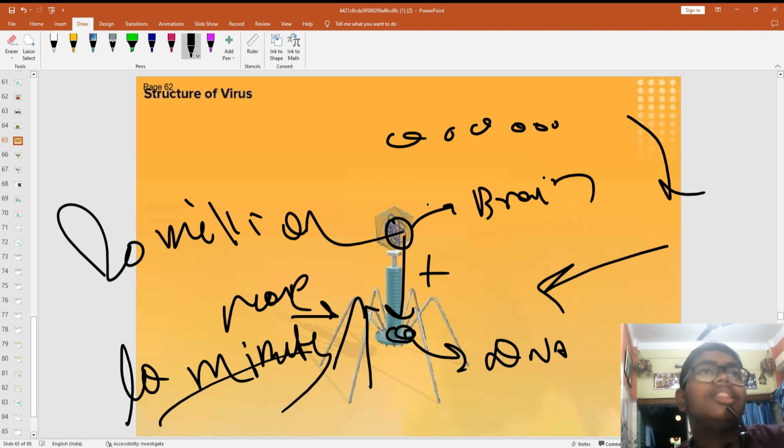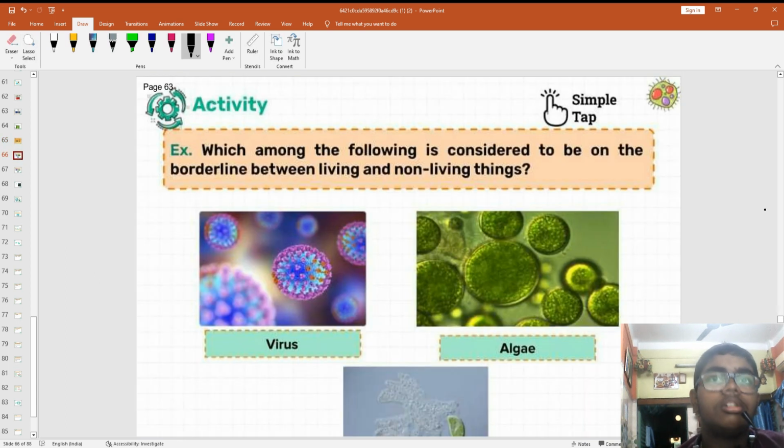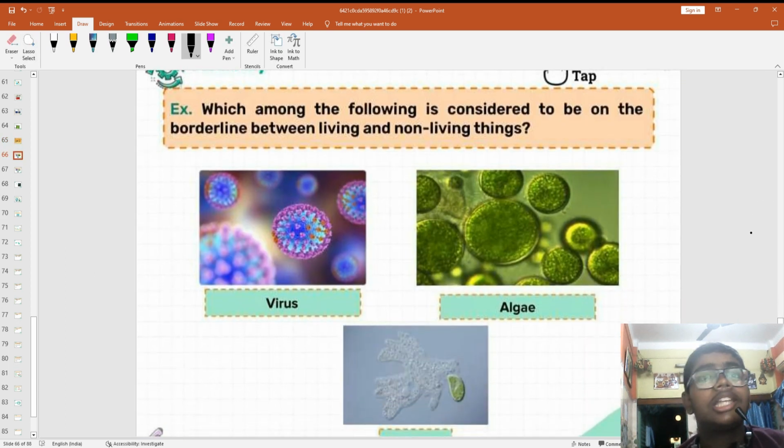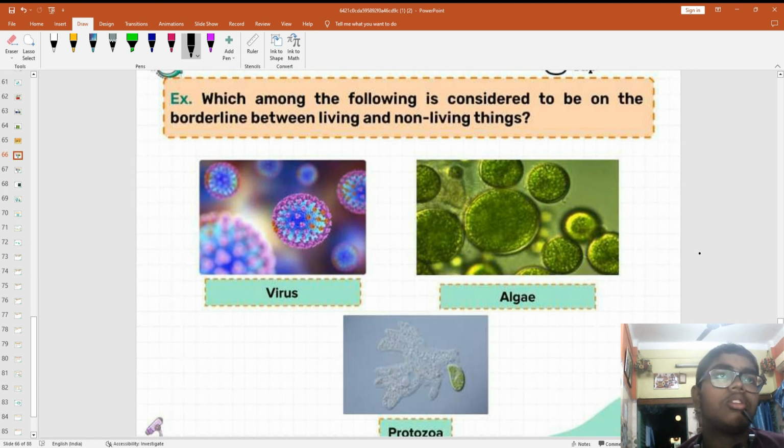But they are so small, so that is very slow actually for us. We are so huge, and they are very small. You can say they are the smallest of all.